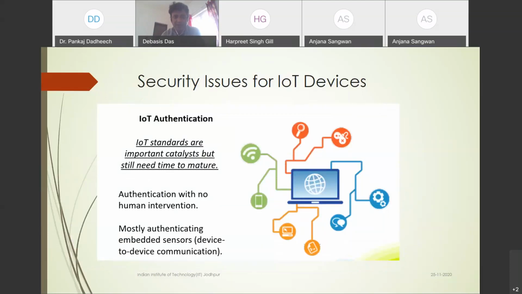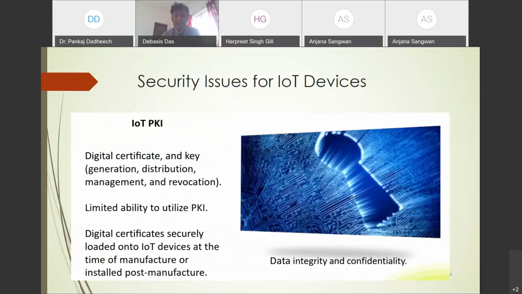So first is IoT authentication, second is IoT encryption, and third is IoT key generation. Public key infrastructure is the infrastructure through which you can generate, distribute and manage the keys. If the process is strong, then your security level is also high.